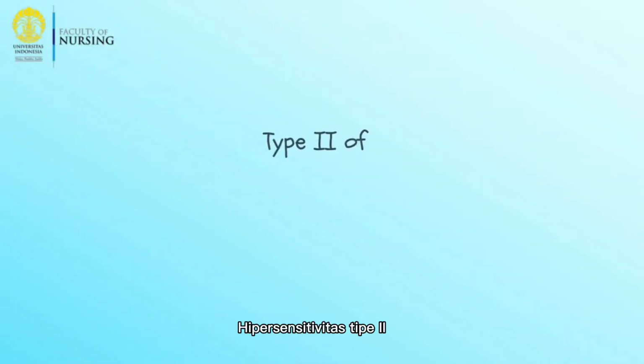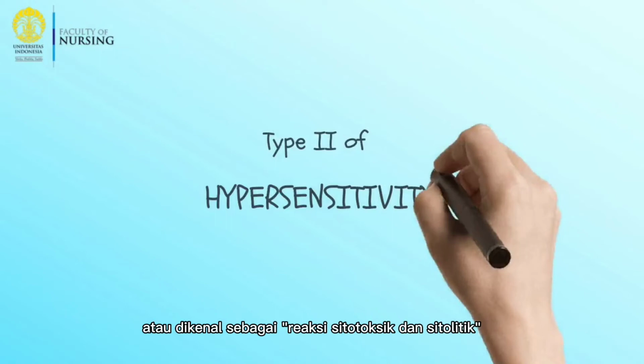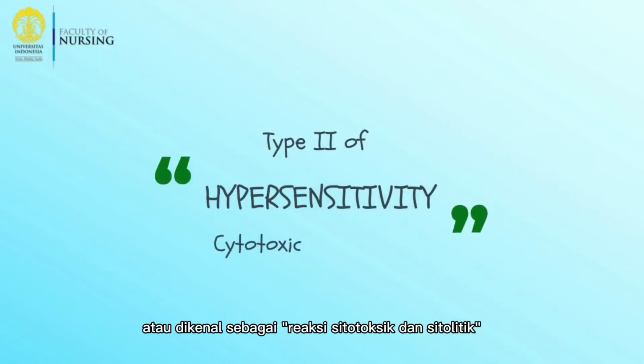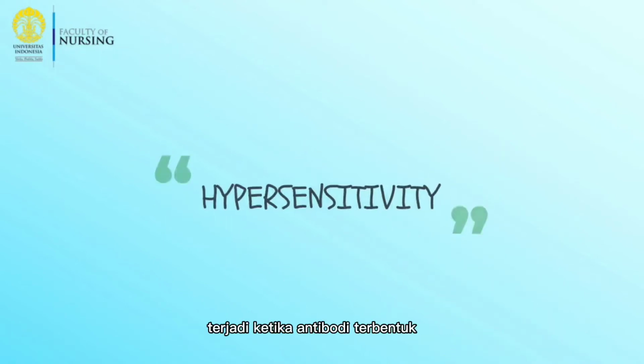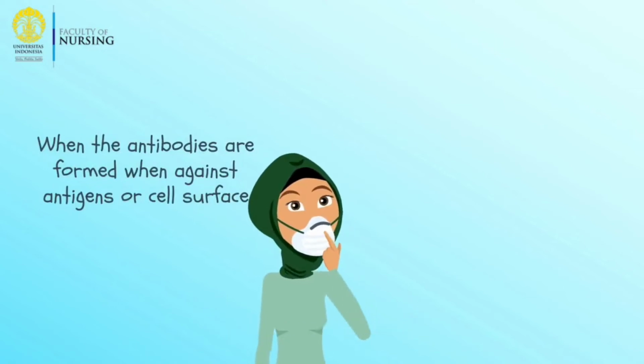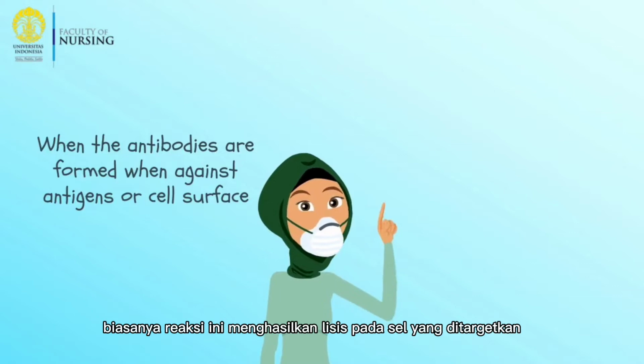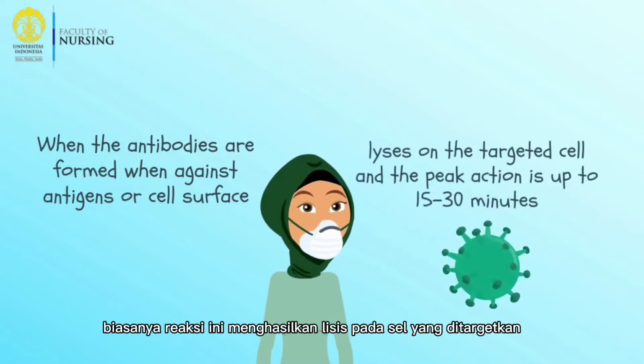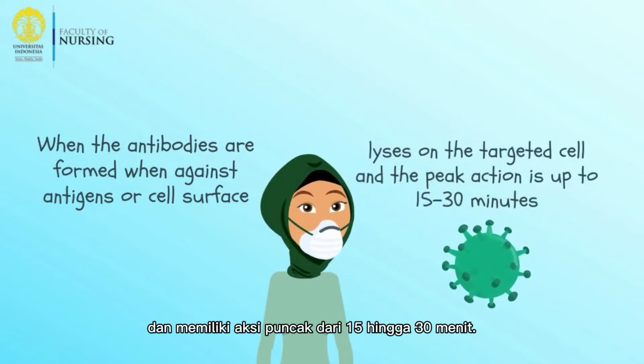Type 2 hypersensitivity is well known as a cytotoxic and cytolytic reaction. It occurs when antibodies are formed against antigens on the cell surface, usually resulting in lysis of the targeted cell, and the peak action is up to 15 to 30 minutes.